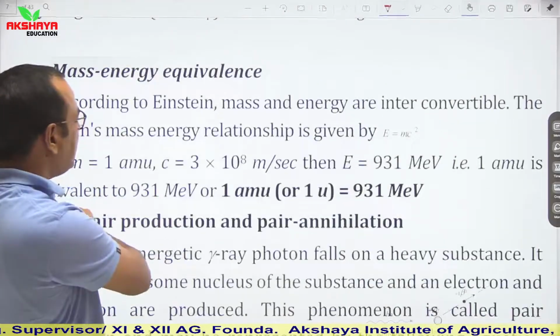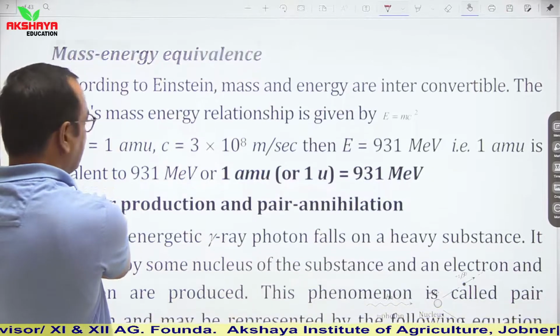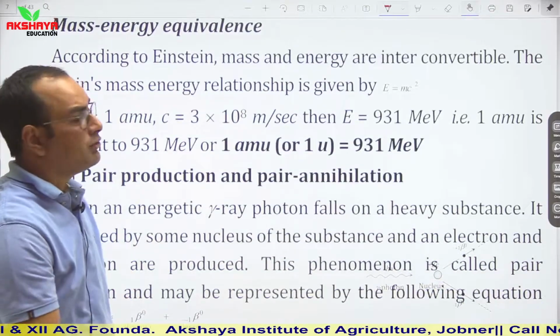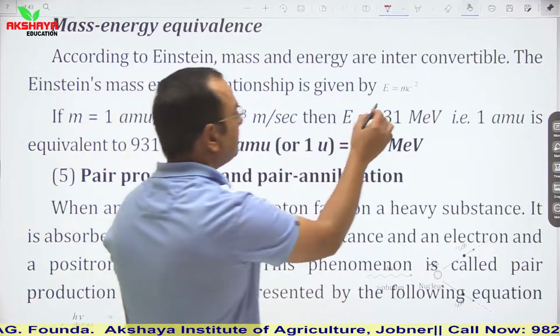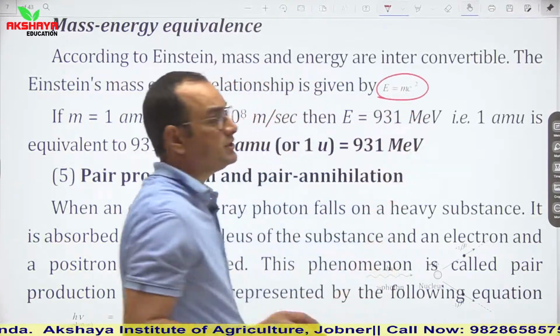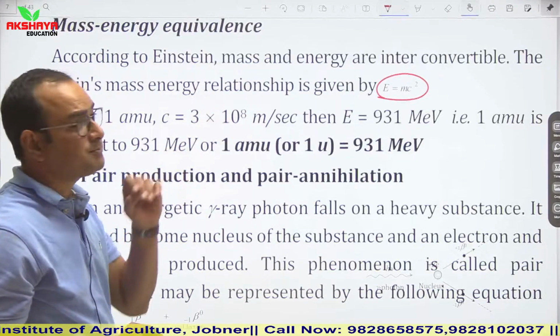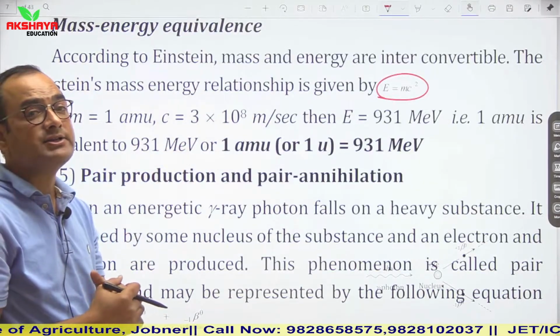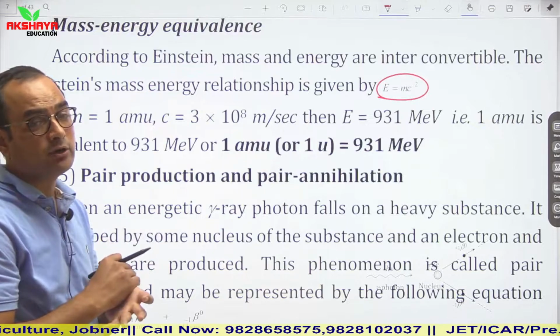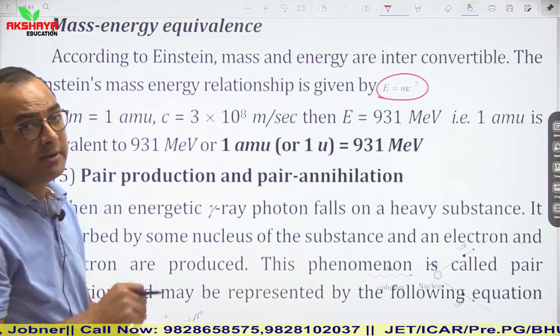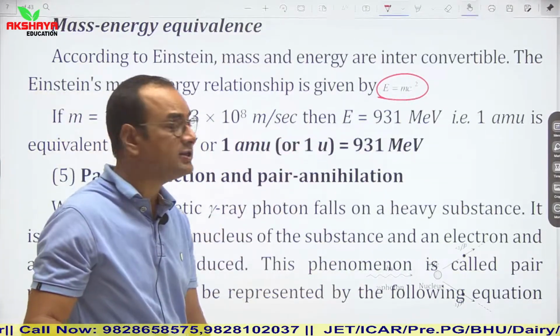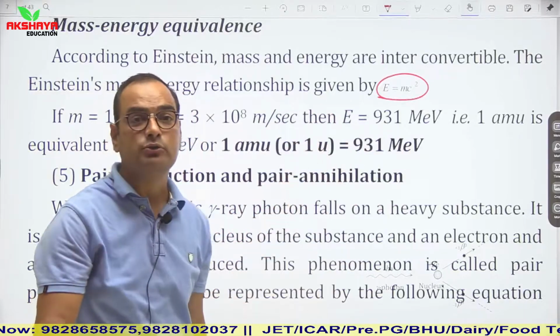Now see, mass energy equivalence. Mass energy equivalence was given by scientist Einstein. It is E is equal to mc square. He explained that mass and energy are convertible, or interconvertible, with each other. It means mass can be converted into energy and energy can be converted into mass.